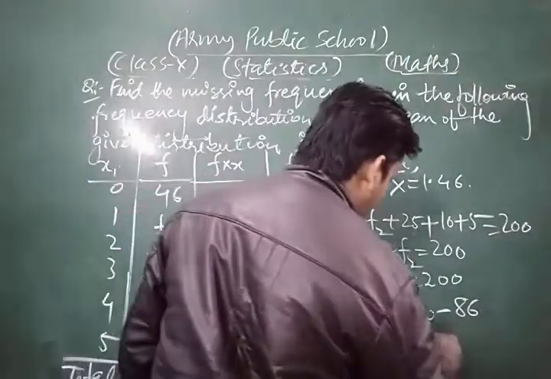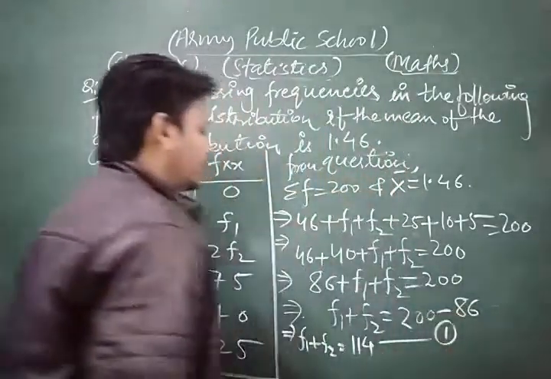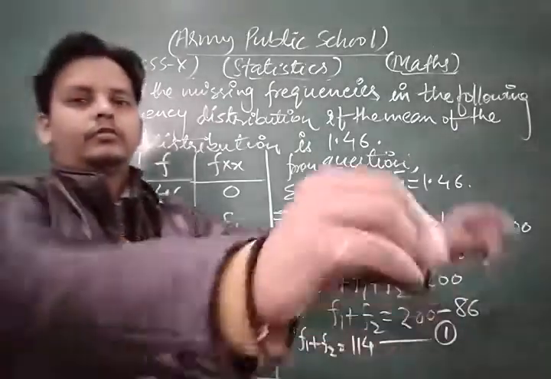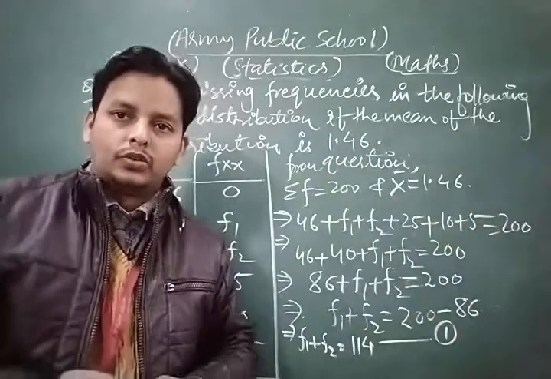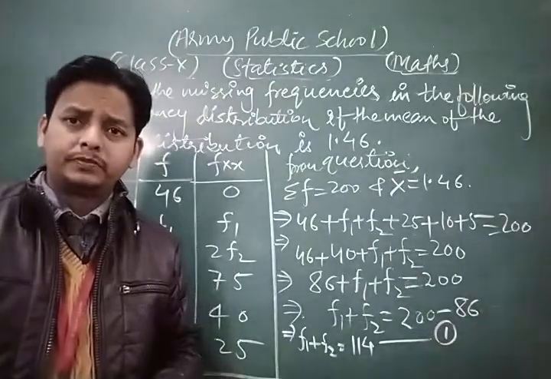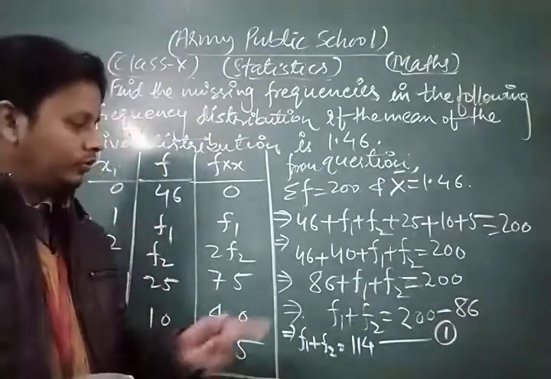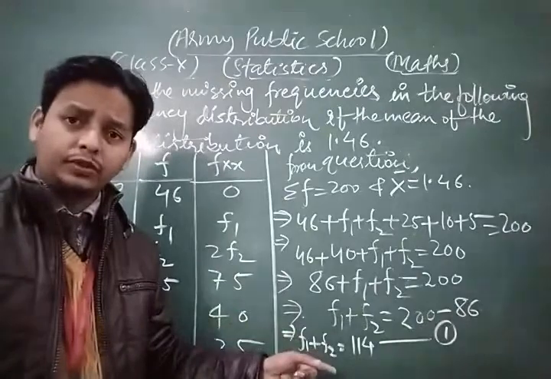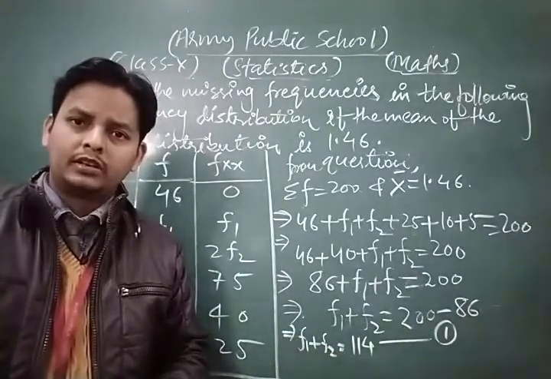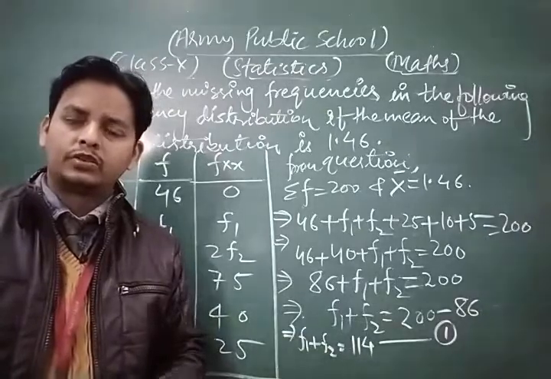Take this as equation number 1. Okay. Now F1 plus F2 is equal to 114. So this is equation 1.